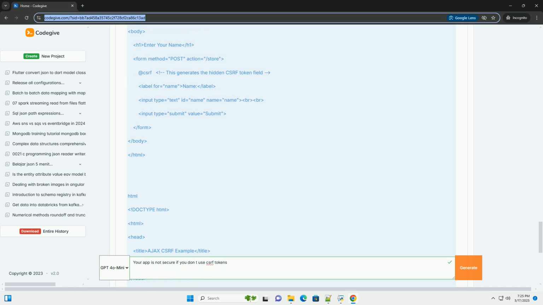Node.js, Express. The csurf middleware is a common choice for CSRF protection in Express applications. Cookie parser: the csurf middleware relies on cookies to store the CSRF token by default, so you need to install and use the cookie-parser middleware. csrf({ cookie: true }) initializes the CSRF protection. The cookie: true option tells csurf to store the token in a cookie. You can also configure csurf to use sessions instead of cookies.